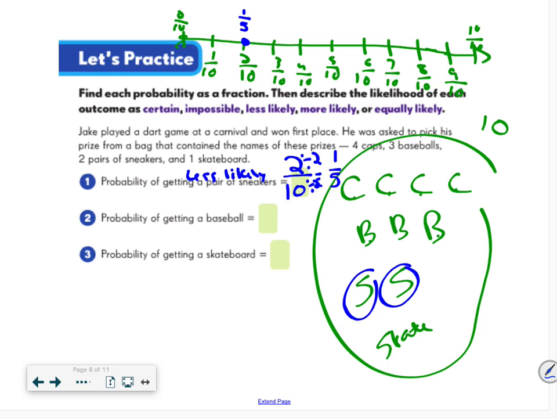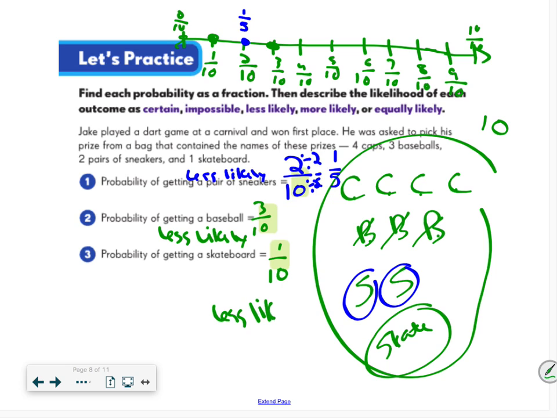Probability of getting a baseball. Okay, I have 1, 2, 3 baseballs out of 10 total things. Well, there's 2/10. Here's my 3/10. That still is less likely because it's less than the equally likely. And last, probability of getting a skateboard. Oh man, I only have 1 skateboard out of 10 things. That's not impossible, but definitely less likely because I only have 1 favorable outcome out of 10.